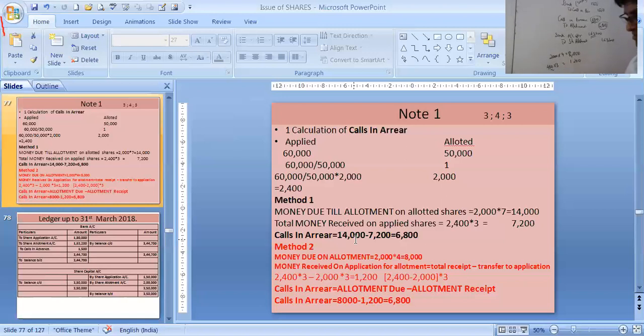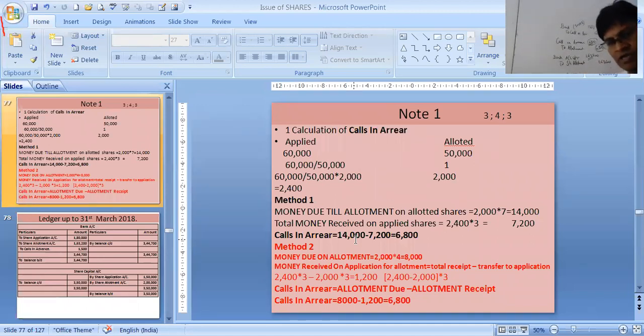This is for 400 shares, because the other money, 2,000 into 3, was used at the time of application and has been transferred to application capital. For the 400 shares which were extra, you have received 3 rupees each. That means 1,200 you have received extra, and this 1,200 is actually of allotment. So how much is actually due in allotment now? 6,800. See, in this way also 6,800.